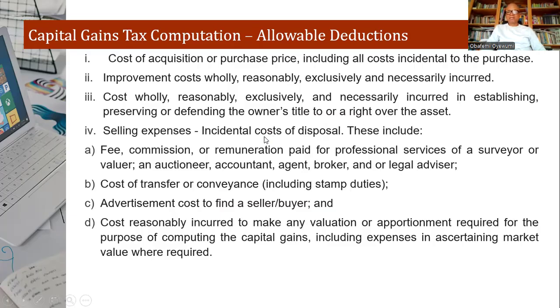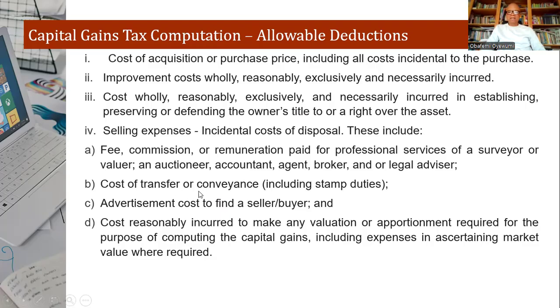Selling expenses: all those expenses that are connected to the disposal. For example, a fee or commission to an agent, or remuneration paid to a professional, a surveyor, a valuer, an auctioneer, an accountant. So all of this will come into play. These are allowable expenses.